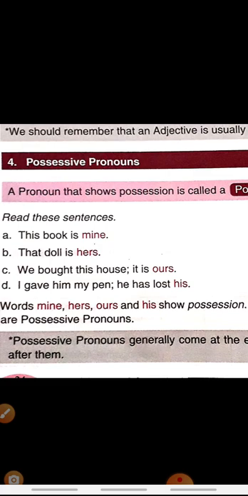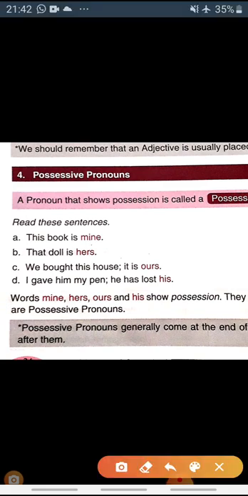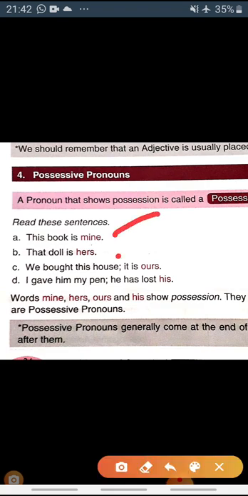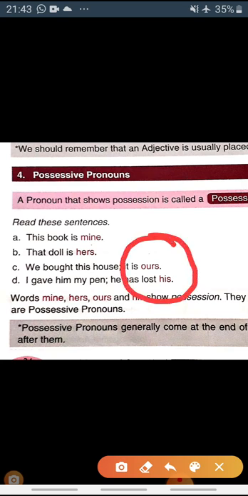All these are possessive pronouns, and a possessive pronoun usually comes at the end of the sentence. Here all these are coming at the end of the sentence. Now this book is mine, that doll is hers. These two examples are clear. Now, we bought this house, it is ours. So here we used ours according to the pronoun we.